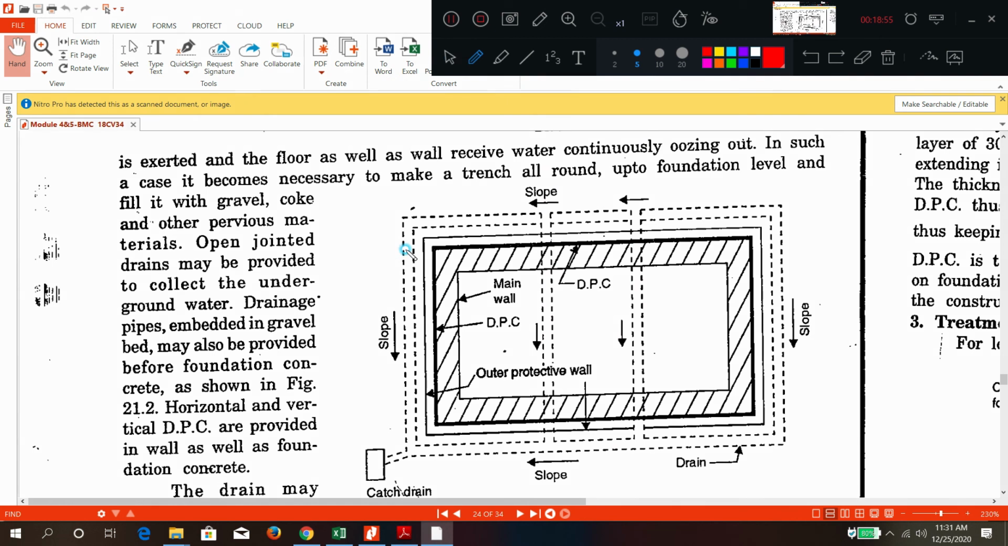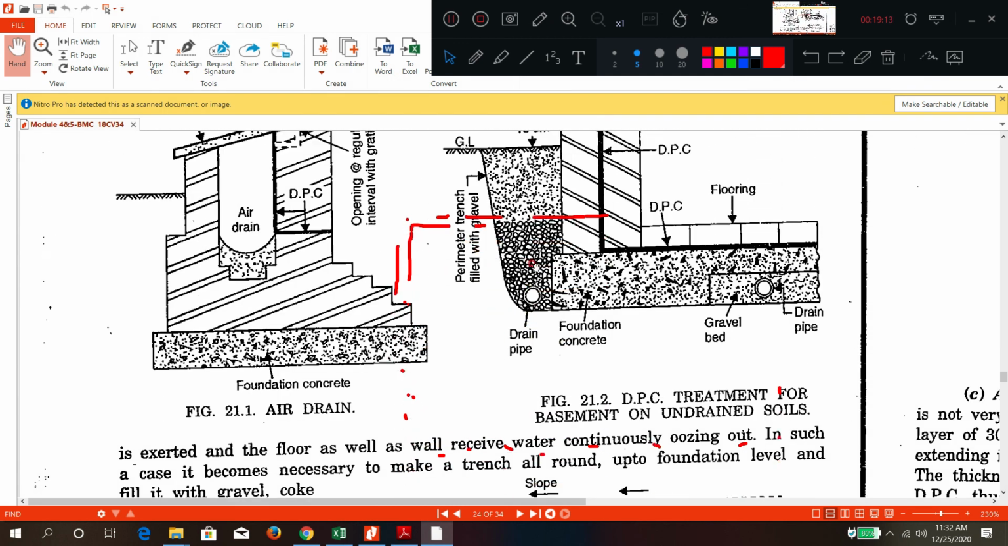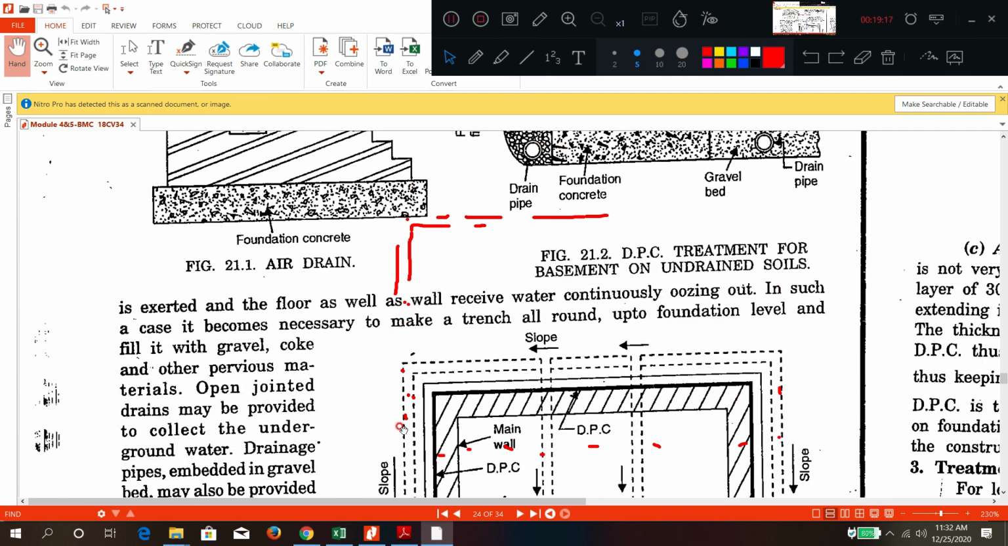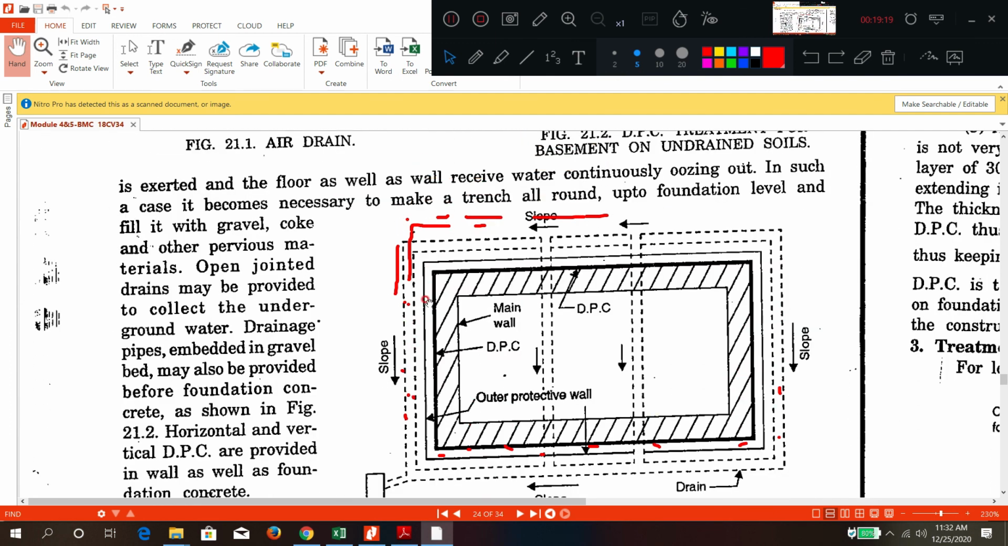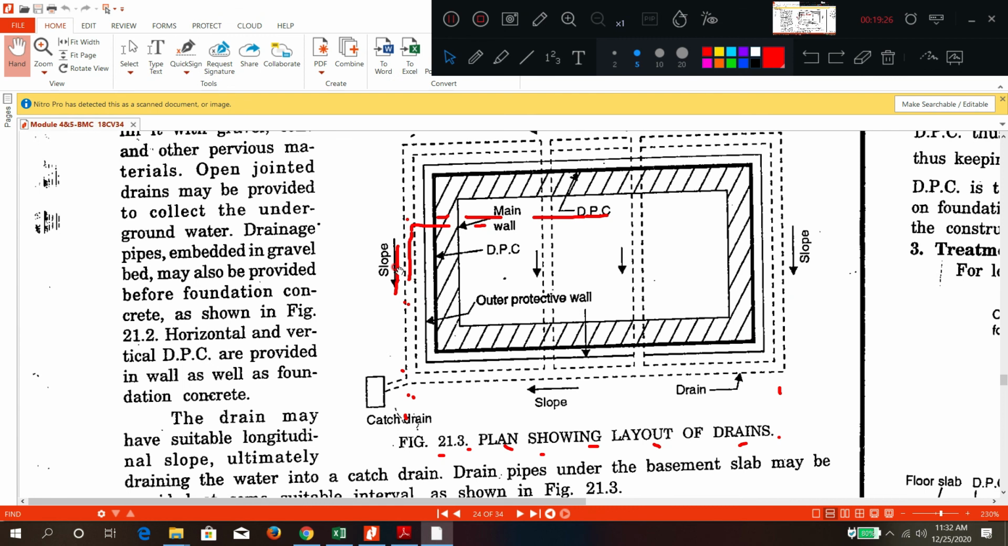And this dotted line throughout, two dotted lines side by side, throughout the periphery is nothing but this pipe. Why is it provided? It is next to the wall. So this is the wall, this is the total wall. Next to the wall, you are providing the pipes.